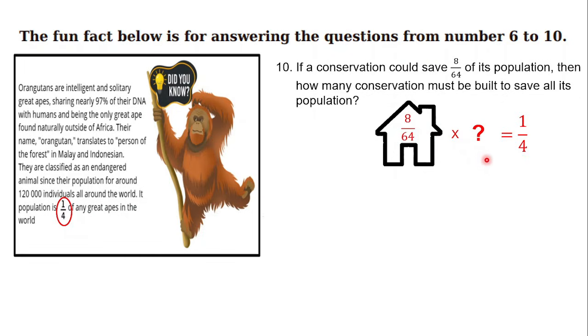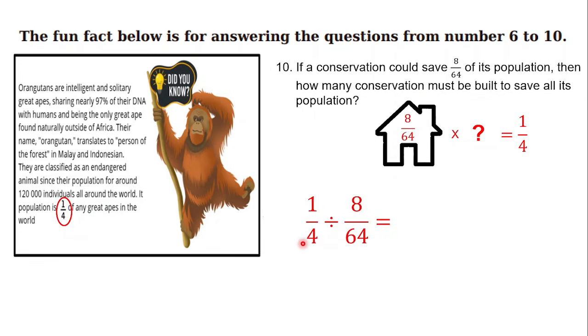So the shelters can cover all the population of the orangutans, 1 out of 4. And how can we do that? If we want to find the blank space here, we have to make a division problem. So how to solve it? Just divide 1 out of 4 by 8 out of 64.